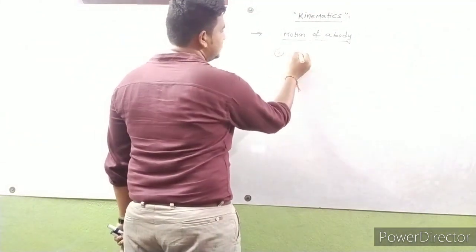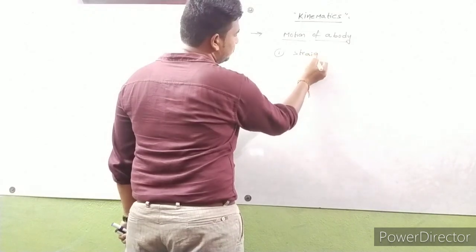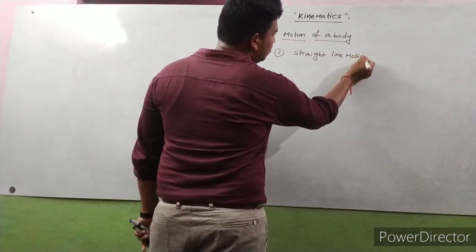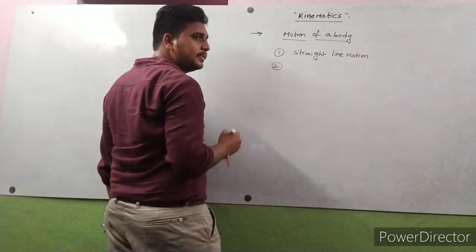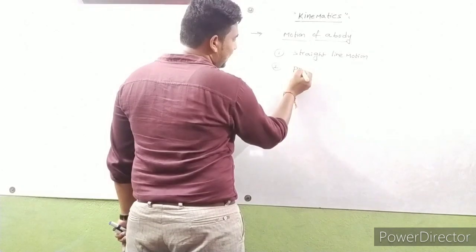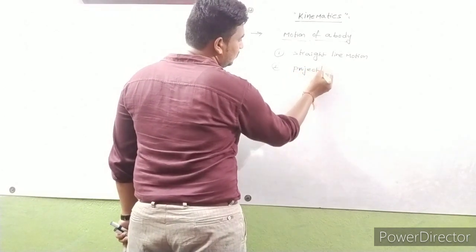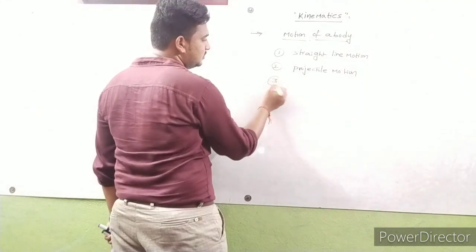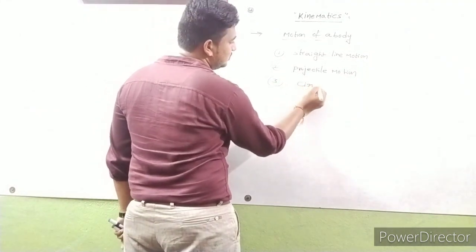One is straight line motion. Second one is projectile motion. Third one is circular motion.